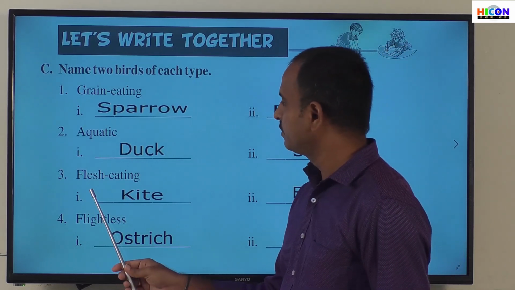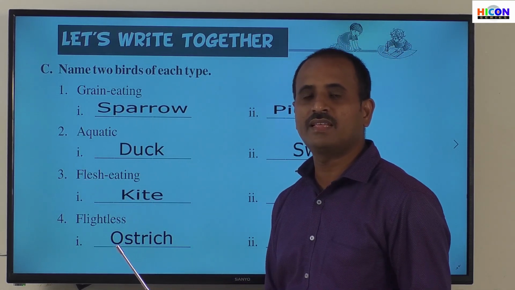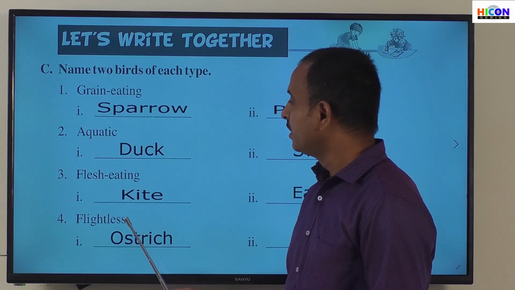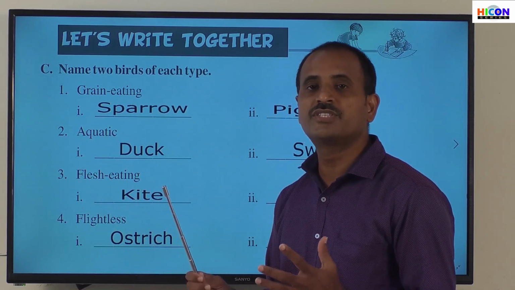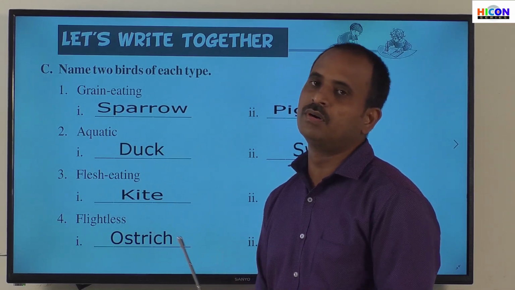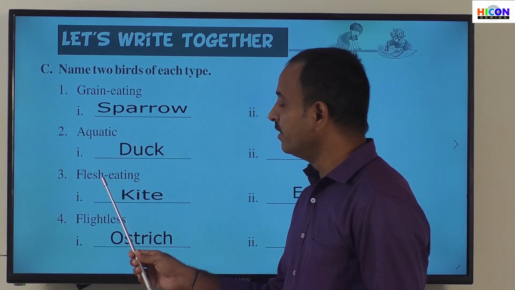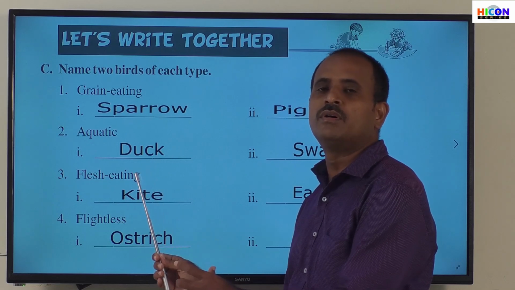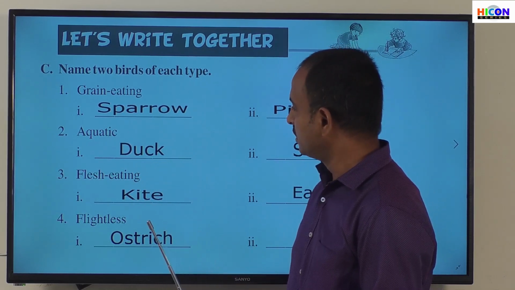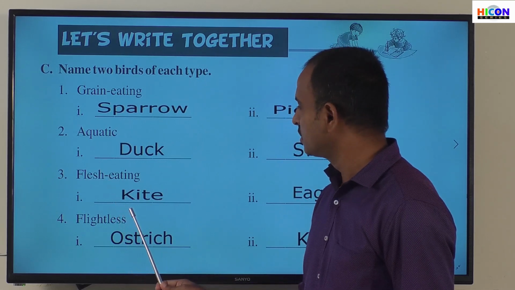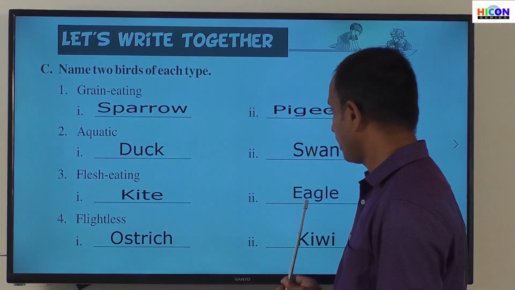Children, see the third type, flesh-eating birds. What are the examples for the flesh-eating birds? These flesh-eating birds can also be called birds of prey or prey birds, because they will eat the flesh of small birds and small animals and small insects. Just see the examples for these flesh-eating birds, that is kite, eagle.